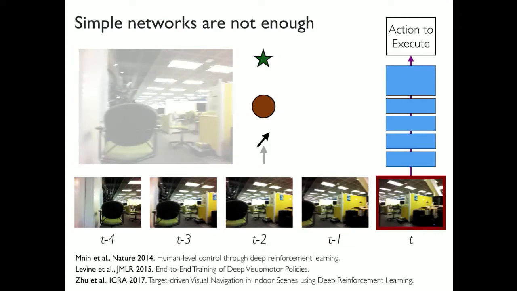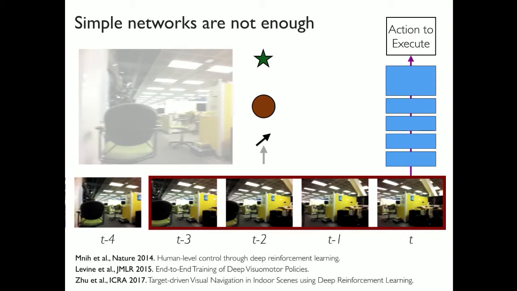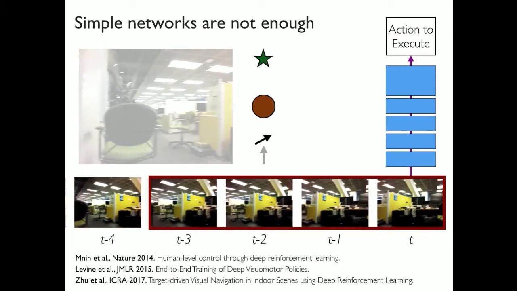And now you might wonder, this is a very simple problem. You can just look at some previous frames, let's say 4 previous frames, and that would solve this problem trivially. But then maybe this robot has momentum, or maybe this was a longer detour that the robot had to take. And now you're again faced with this problem that you will not be able to decide what action to take. Moreover, you're also throwing out all this precious experience with this particular environment, which may not be useful for solving this task, but would be useful for solving some other task that you may want to do in the future in this environment.